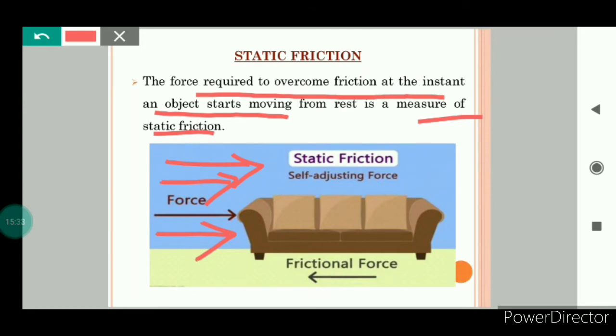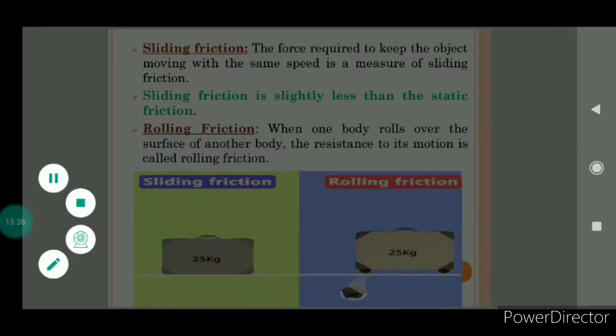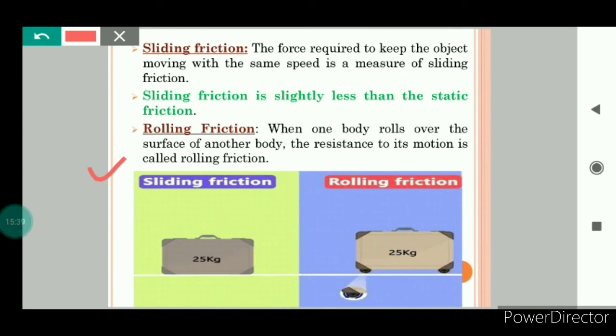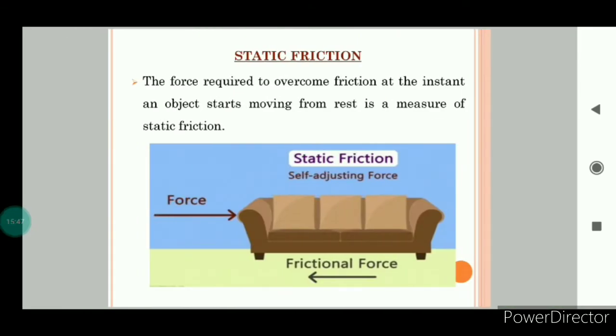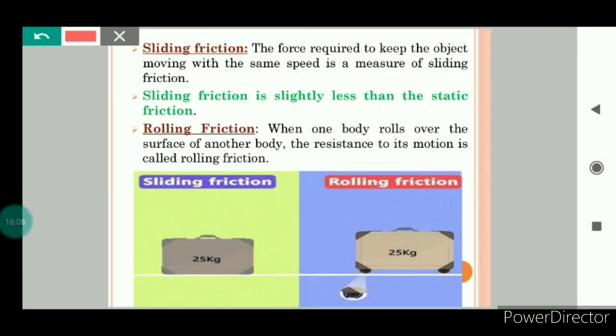Now let us try to understand sliding friction. Sliding friction means the force required to keep the object moving with the same speed is a measure of sliding friction. As we saw in the previous case, after applying a certain amount of force, the sofa begins to move. Continue applying the force so that the sofa keeps on sliding on the floor at a steady speed. So the force required to keep the object moving with the same speed is a measure of sliding friction.